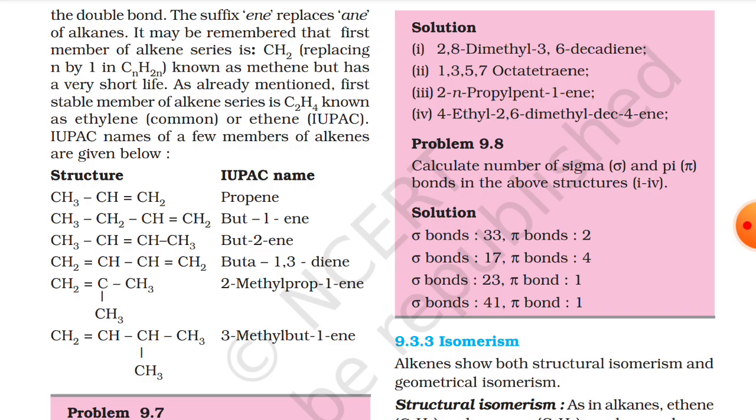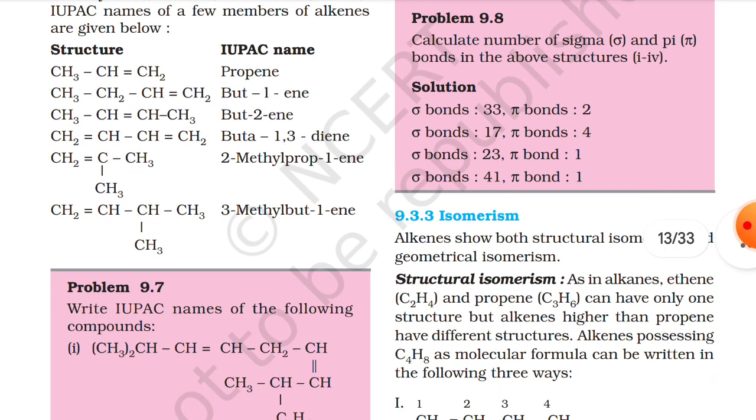CH3CH double bond CH3 is but-2-ene. CH2 double bond CH single bond CH double bond CH2 is buta-1,3-diene. Then CH2 double bond C attached with a methyl group with CH3 is 2-methylprop-1-ene, and CH2 double bond CH with CH and CH3 attached to CH, and then again a CH is 3-methylbut-1-ene. Here you can look the structures.